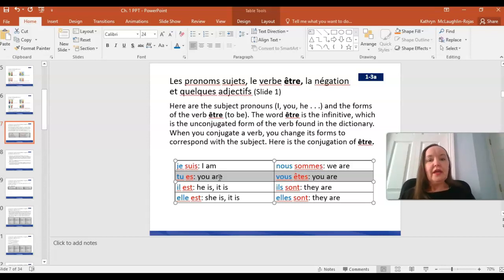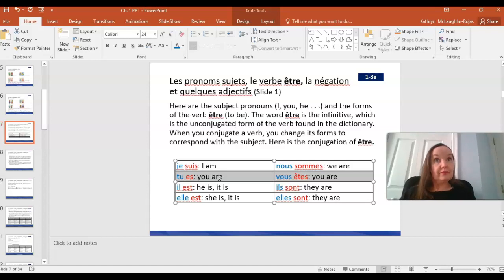And what's the difference between these 2 forms of you? Tu is the informal form that you would use to talk to people on your same level, friends, family members, talking to a child maybe. Vous is the form you would use in more formal, polite situations. Maybe you're talking to your boss or a teacher or somebody who is in a position of authority. Vous is also used to refer to a group of people, formal or informal. So you'll use both of these forms of you in different situations.